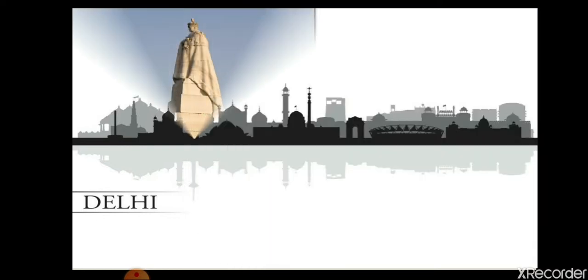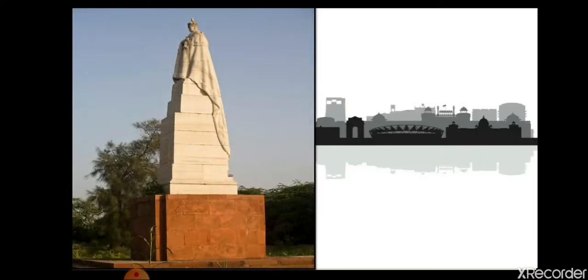Now the next picture, as you can see, is the statue of King George V of England, built in memory of the coronation of King George V. Now you will ask, ma'am, what is coronation?